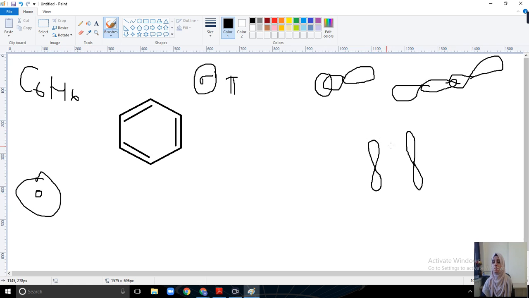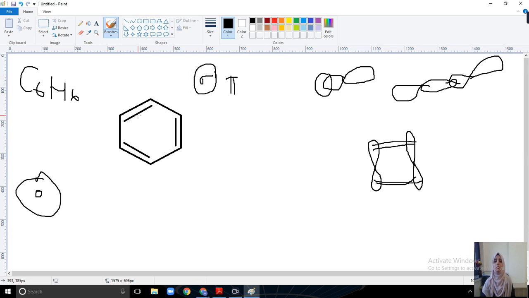So these are p orbitals. This type of bonding occurs in the orbitals like this. So this is a pi bond, formed by lateral overlapping, while a sigma bond is formed by linear or head to head overlapping.